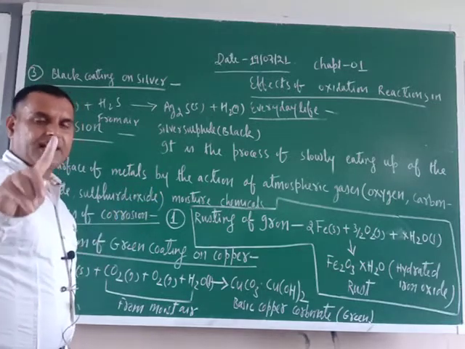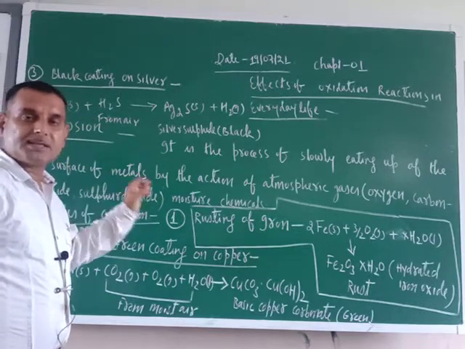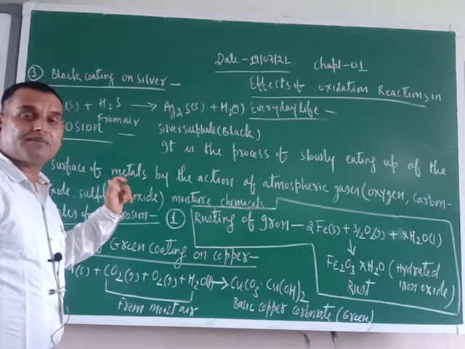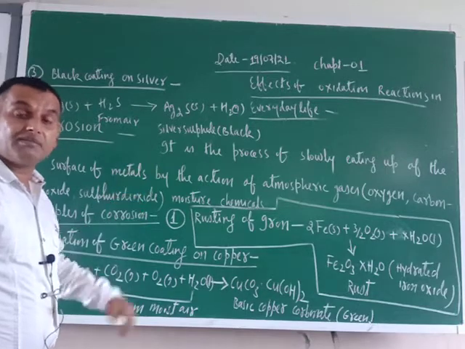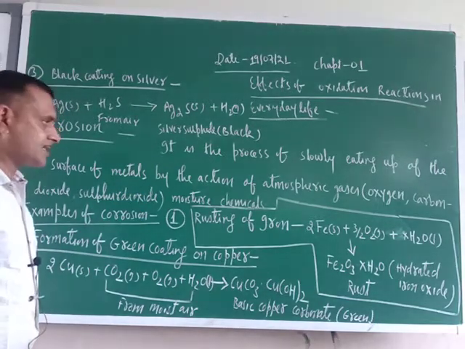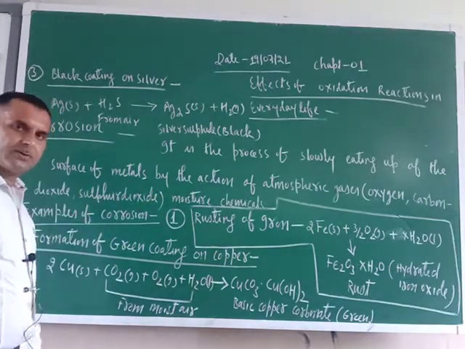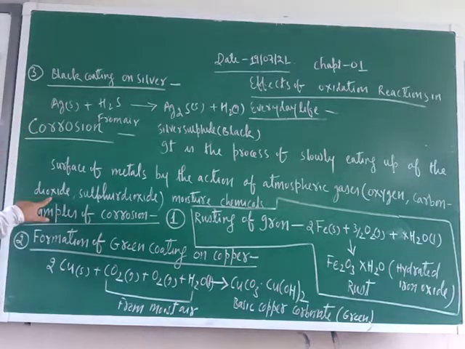Once again I am revising the definition of corrosion. Corrosion is the process of slowly eating up of the surface of metals by the action of atmospheric gases, moisture and chemicals. Gases means oxygen, carbon dioxide, sulfur dioxide and hydrogen sulfide. Here in the bracket I wrote.